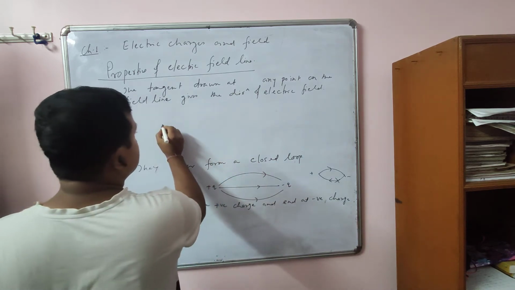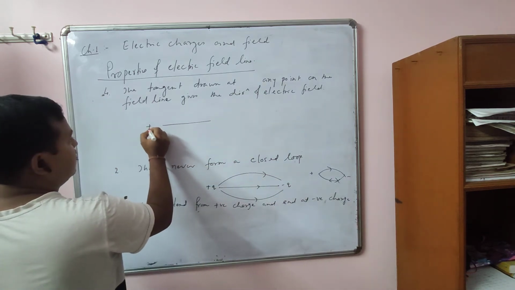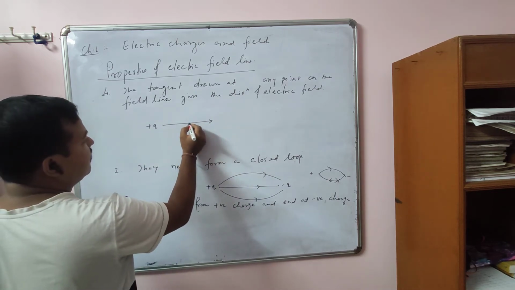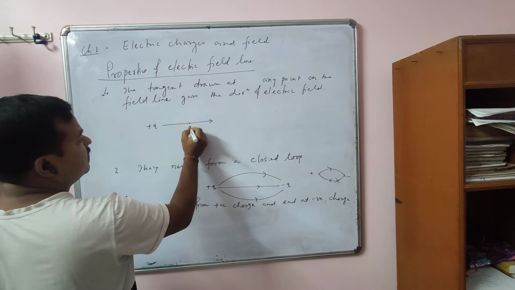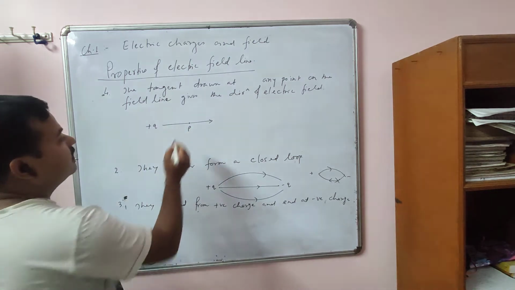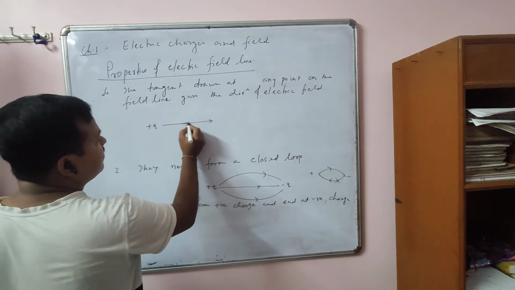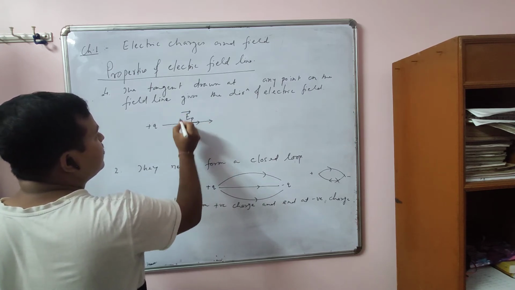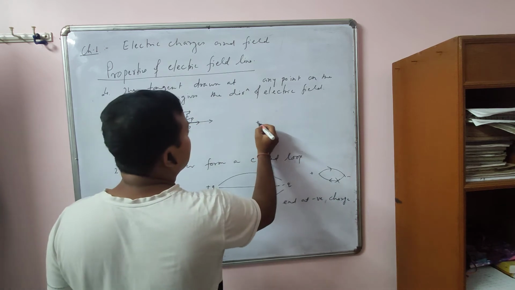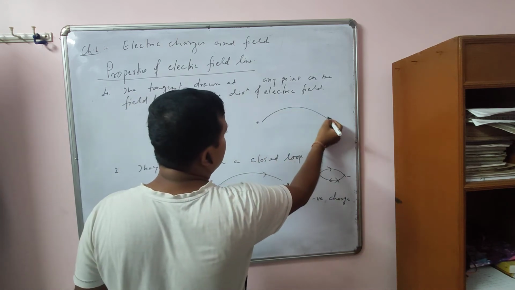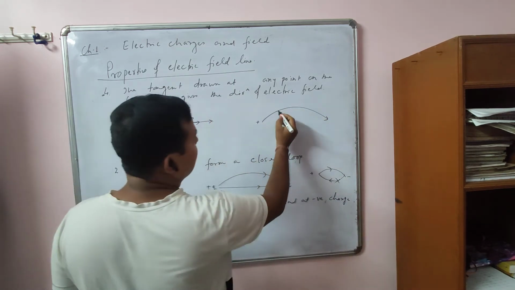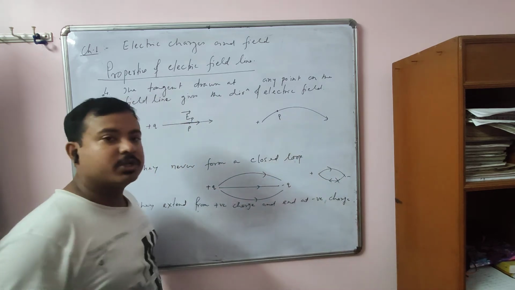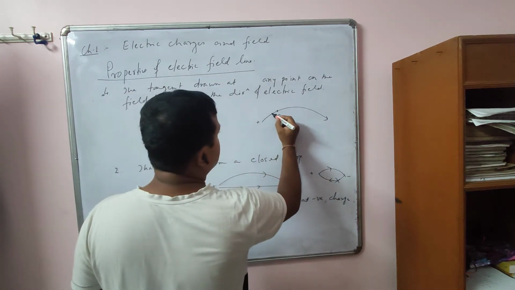That means, suppose this is a straight path along which this charge moves. If we want to find the direction of electric field at this point, suppose at this point P, you draw a tangent there. Since it is a straight line, the tangent is in the same direction, so this is the direction of electric field at this point. But if this charge moves along a curve, this is the field line, and you want to find the direction of electric field at this point, here you draw a tangent. Okay, this is the tangent.